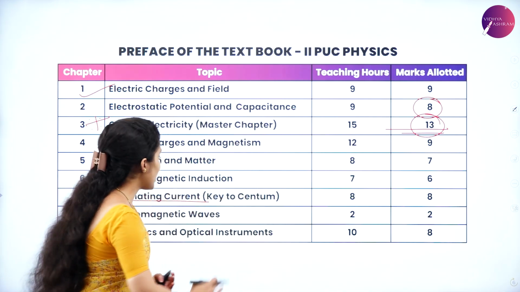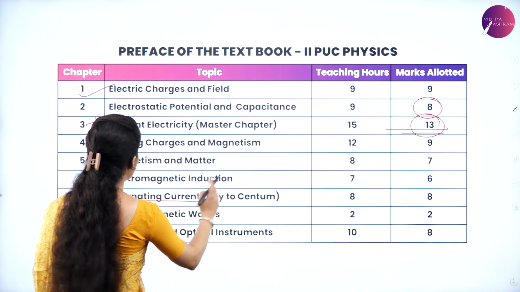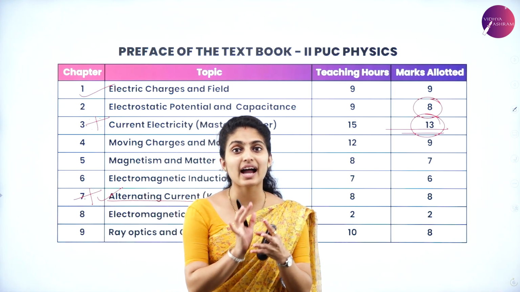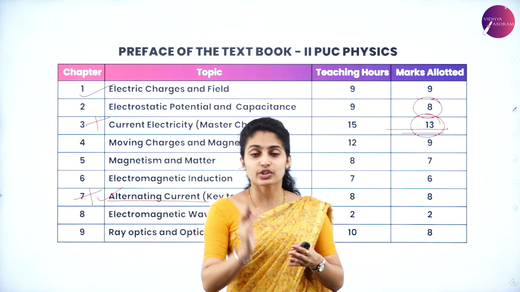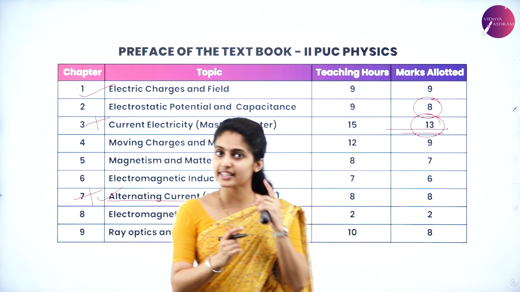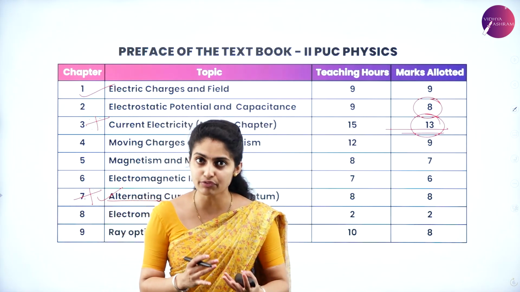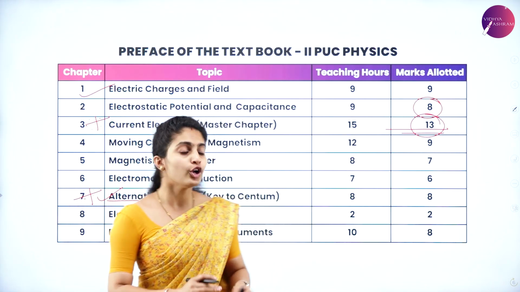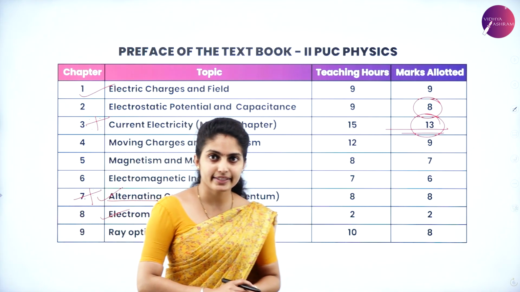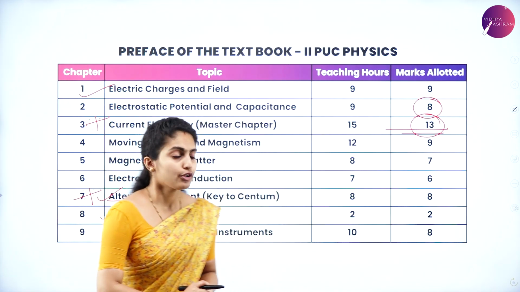Okay, so next, after this alternating currents, we will have electromagnetic waves. It is very small chapter and very interesting also. So it's very easy for you to study, where you will get 2 marks. Getting 1 mark is also, if you find it difficult, easily you can score 2 marks from this chapter, that is electromagnetic waves.